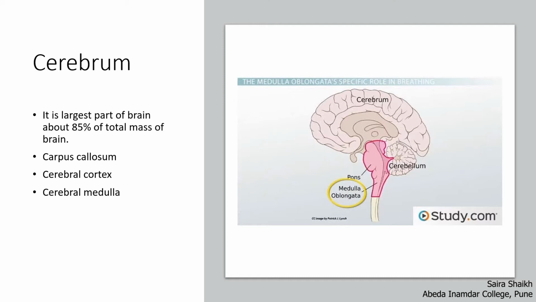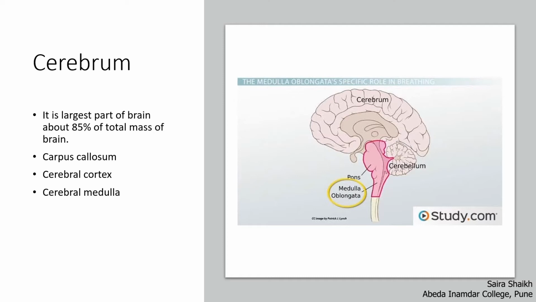Though the two halves of the hemispheres are separated internally, they are connected with each other by a thick band of nerve fibers called the corpus callosum. So what is the corpus callosum? It is the band of nerve fibers which connects the two halves of the cerebrum, or the two hemispheres of the cerebrum.